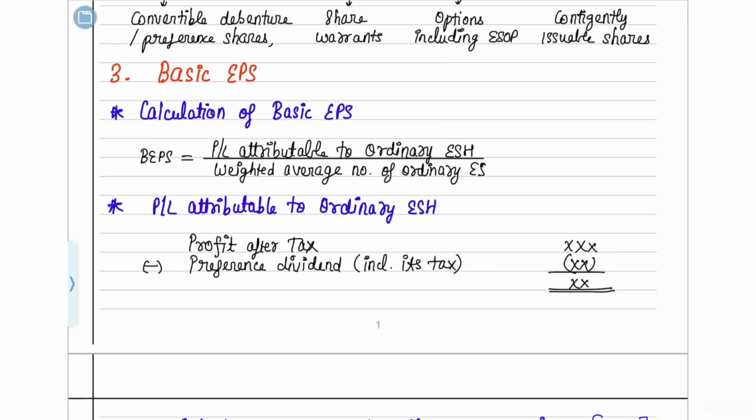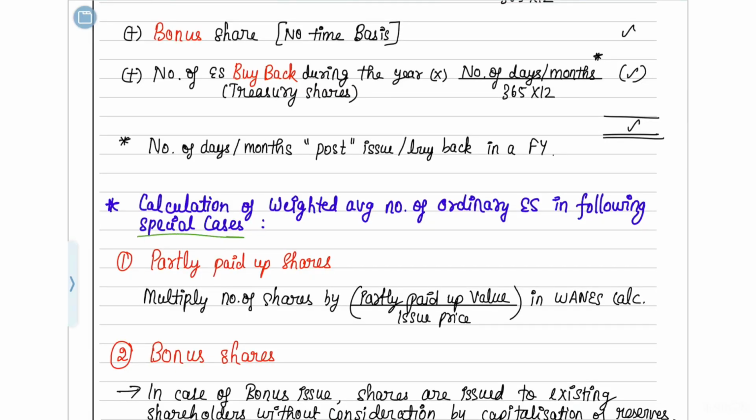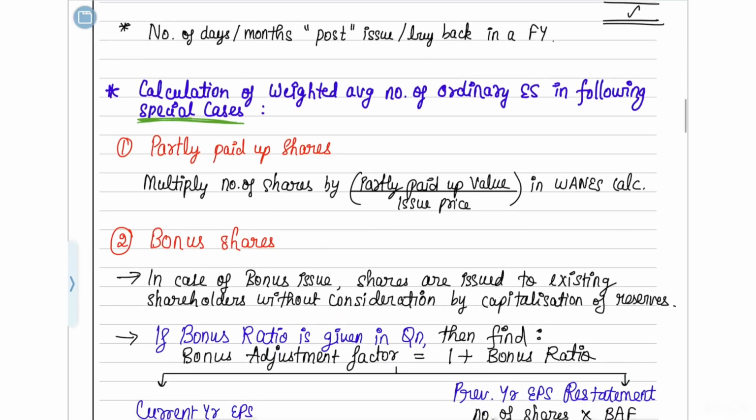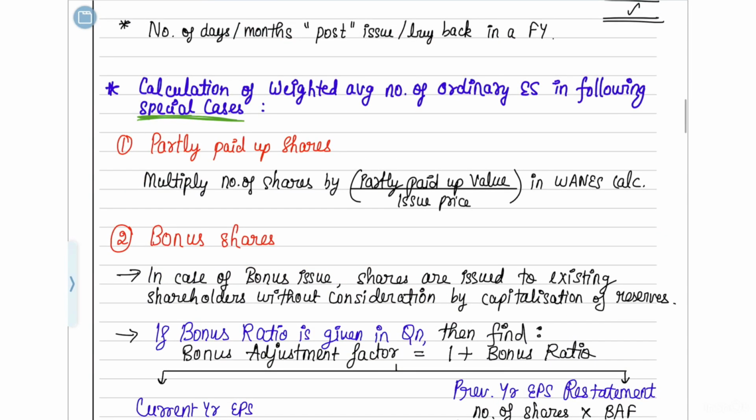Okay, so now that we have understood how to find out the profit and loss, that is the numerator, as well as the denominator, which is the weighted average number of shares, we will be able to find out the basic EPS. But there are a few points that you would need to understand in case of any special case that arises. So here there are 3 special cases that we have to understand. Let's understand them one by one.